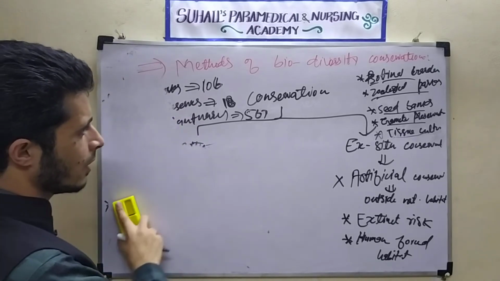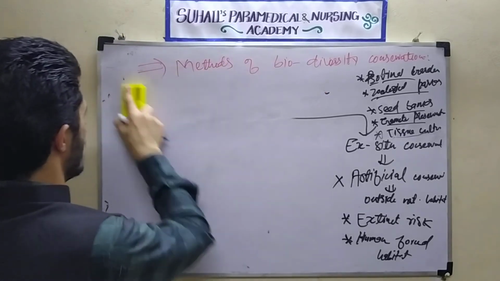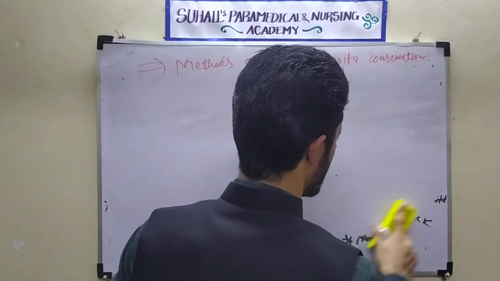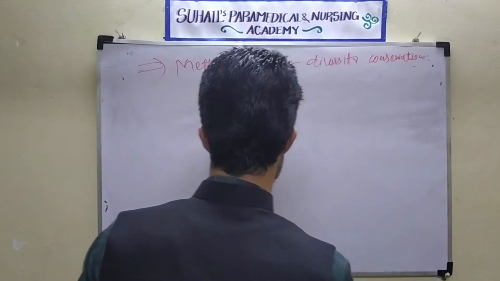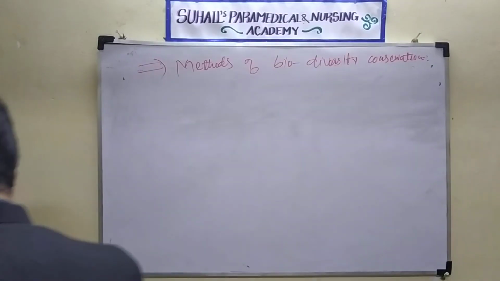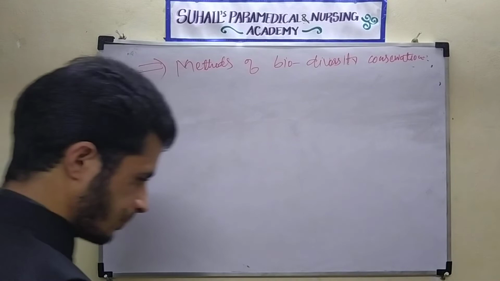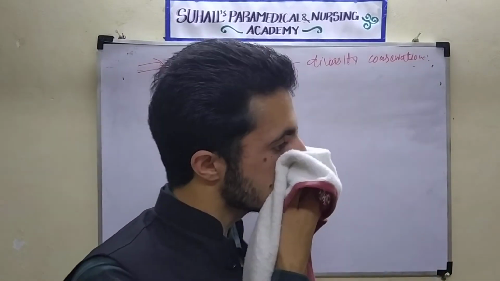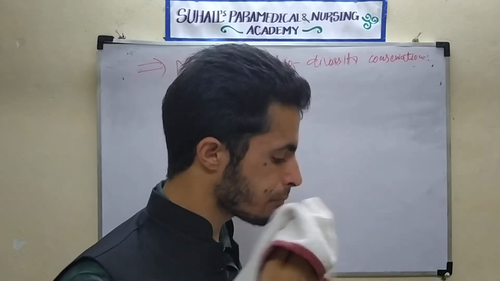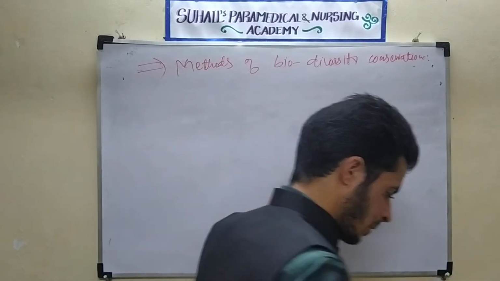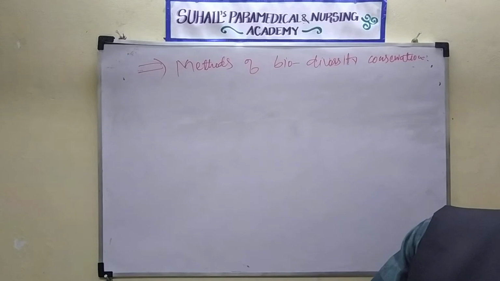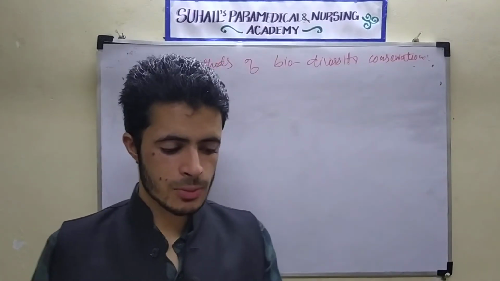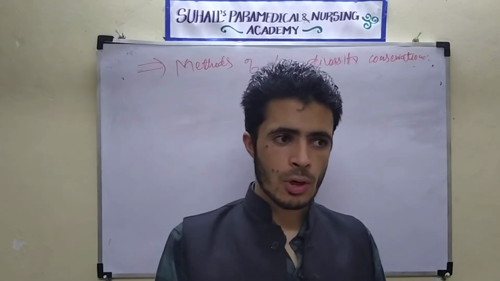This was all about in-situ and ex-situ conservation. One more thing I want to add in this. Suppose I told about the national parks, biosphere reserves and wildlife sanctuaries, I want to give some examples.